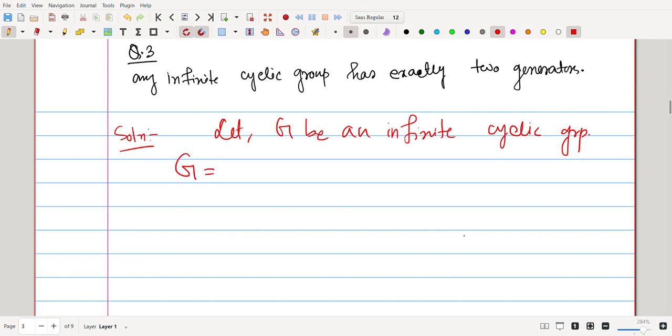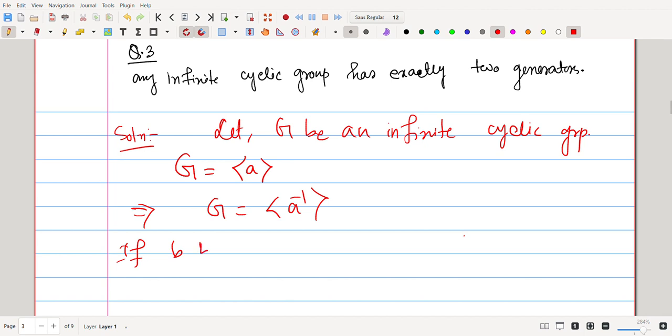That means G is generated by some element A. This will imply G is generated by A inverse also, because you can write A to the n as A inverse to the minus n. So A and A inverse are both generators of G.